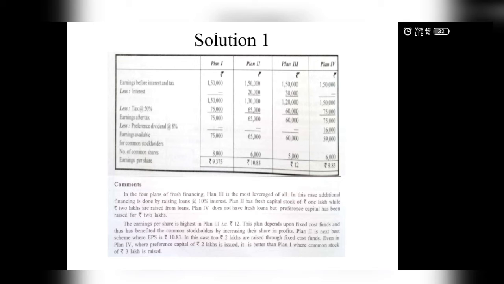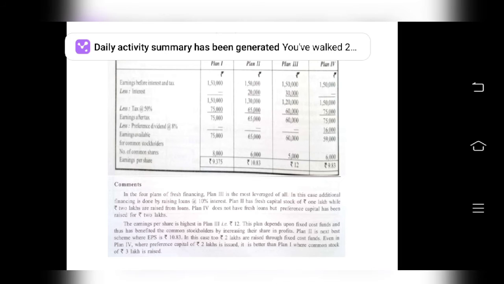Now we have deducted the interest, then we have deducted the tax, and afterwards we have to deduct the preference dividend. If we have issued any preference shares, then we'll have to deduct the preference dividend. Now in this example, in the first three plans there are no preference shares issued. Preference shares are issued only in the fourth plan, and the amount of preference capital raised is rupees 2 lakhs.